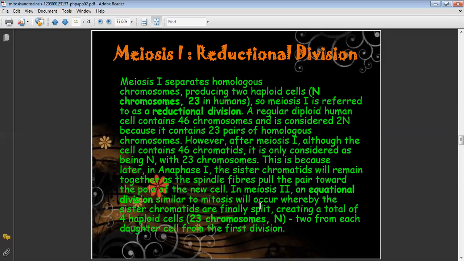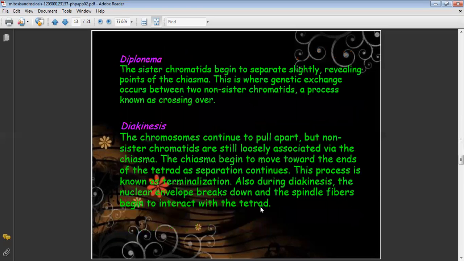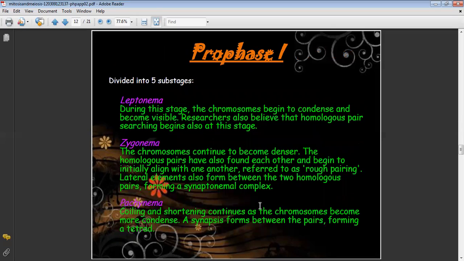So let's start with the first phase. There are two divisions, meiosis 1 and meiosis 2. Now let's start with meiosis 1. The first phase is prophase 1. Now there are five substages: leptotene, zygotene, pachytene, diplotene and diakinesis. Now during leptotene, what happens? Chromosomes condense and become visible.